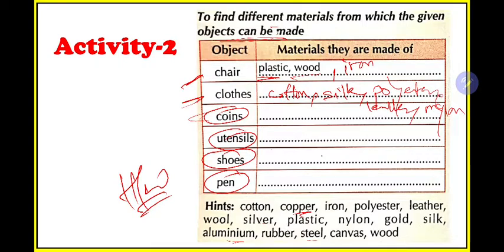Similarly, for making pen, what do you use for pen? For pen, rubber, canvas, wool, steel, nylon, gold, silk, leather, polyester, iron, plastic pens are there. Okay, so you can give this example. So in this way you need to solve all these.